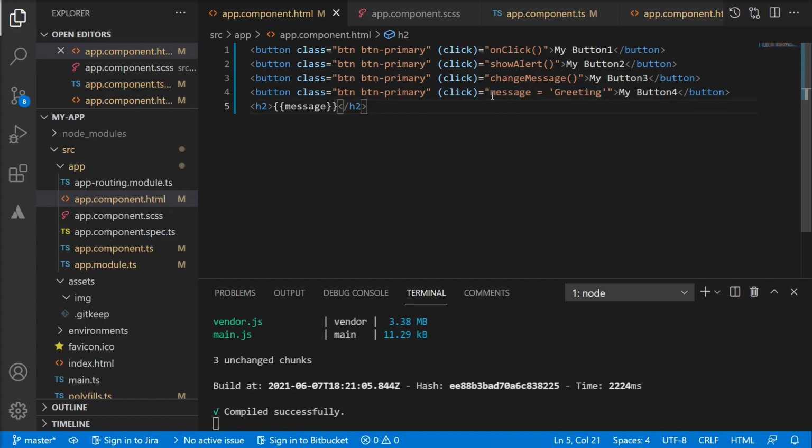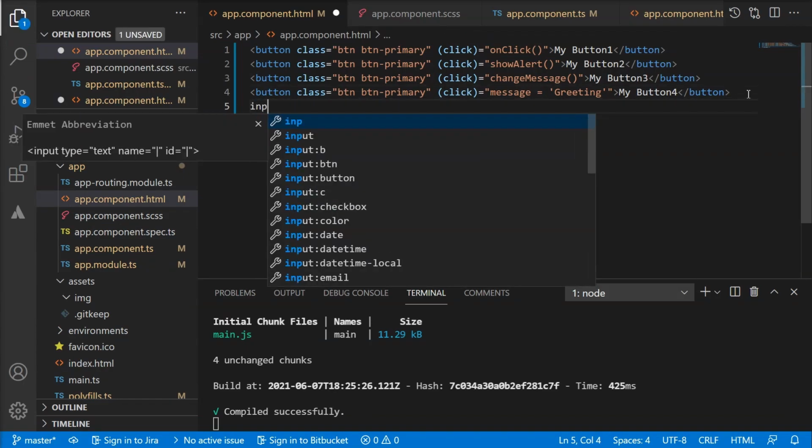And also this kind of operation was not allowed in case of property binding or text interpolation. You were not able to assign value to a variable, but in this case you are performing certain action. So this kind of operation will be allowed in case of event binding. Let's see one different kind of event binding apart from click.